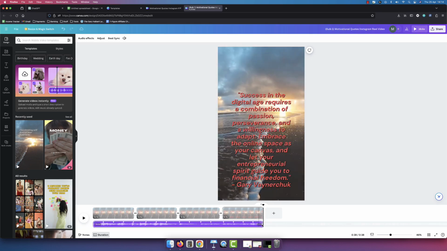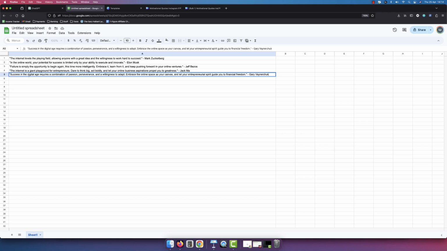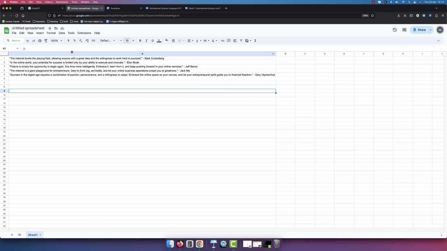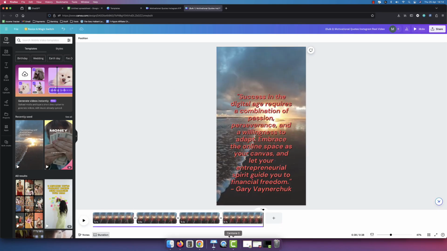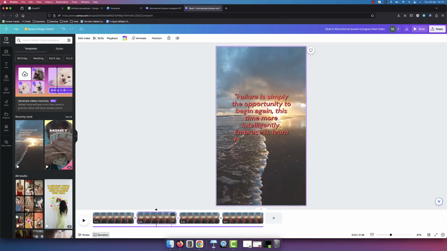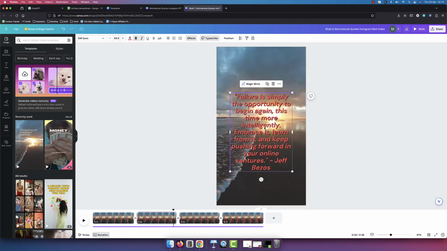I think the final text may have been a bit too long, so this last quote, the reason why it probably didn't pull it through is because maybe it's a bit too long. All right, so maybe we want to keep the quotes a certain length. So when we go into ChatGPT, we can say, give us shorter quotes. Anyway, so it's given us 4, and then all we can do is we can click on this. So we can click on this one, and then we can kind of look, how does it look?